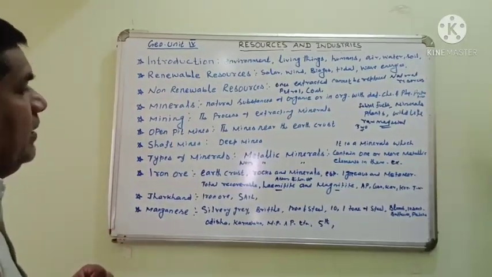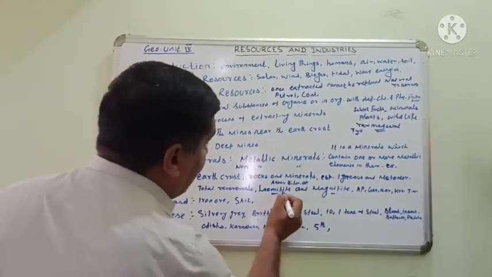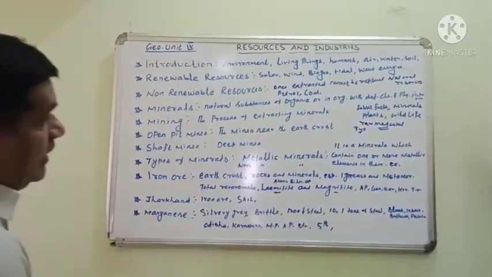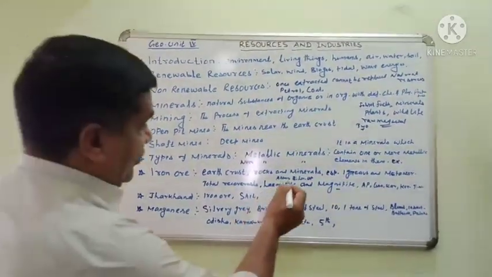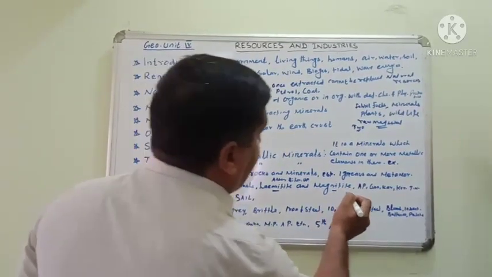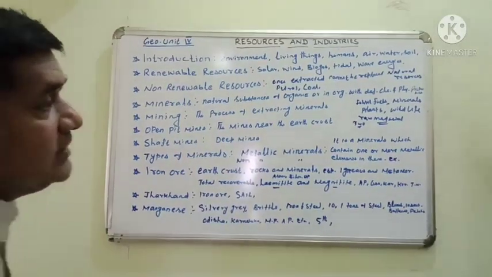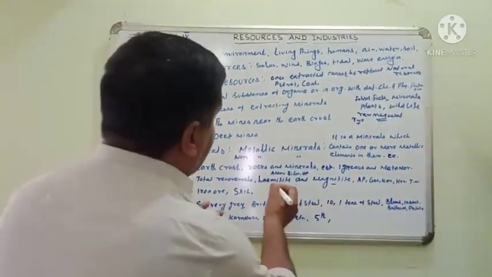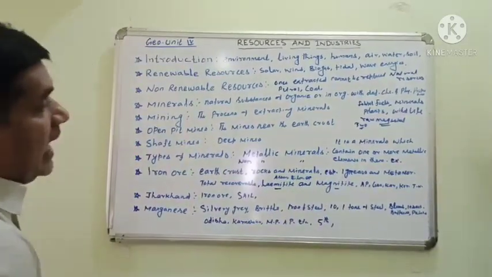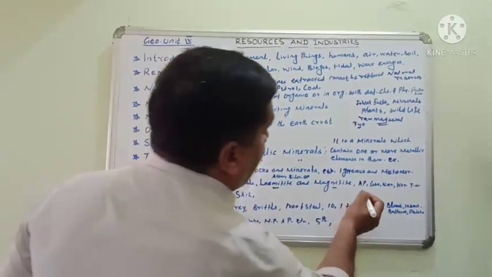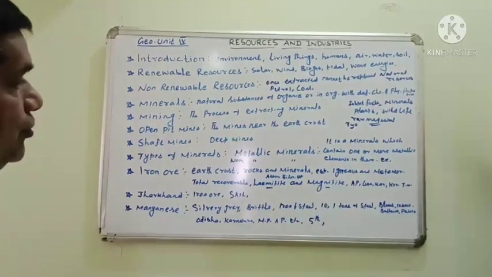The iron ore contains hematite and magnetite. Hematite is found in Assam, Bihar and Uttar Pradesh. And magnetite we can find in Andhra Pradesh, Goa, Karnataka, Kerala and Tamil Nadu. Note it, students.